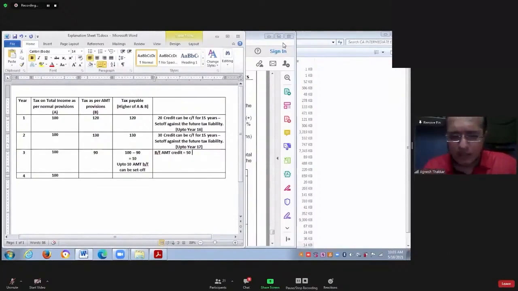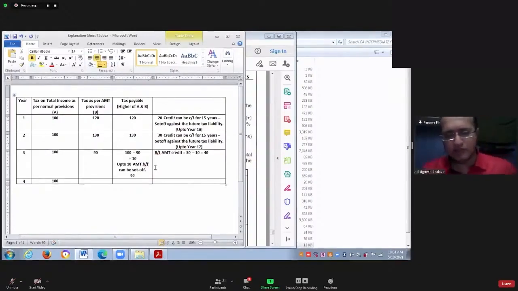Out of this 50, we will adjust 10. So balance will be 40. So how much you are required to finally pay to the government in this year number 3 is 90. In year number 3, you will have to pay 90 only.